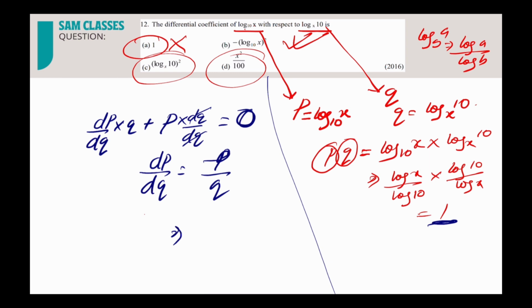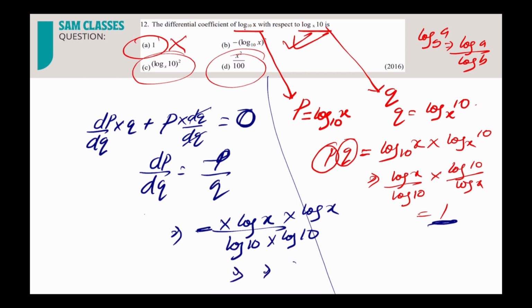Now put the value. What is p? P is log x by log 10. And what is q? Log 10 by log x. So see, did you get the same thing? I just opened it and put the value. So what we got is minus of log x base 10 whole square. That's it. Correct. So you can do it.